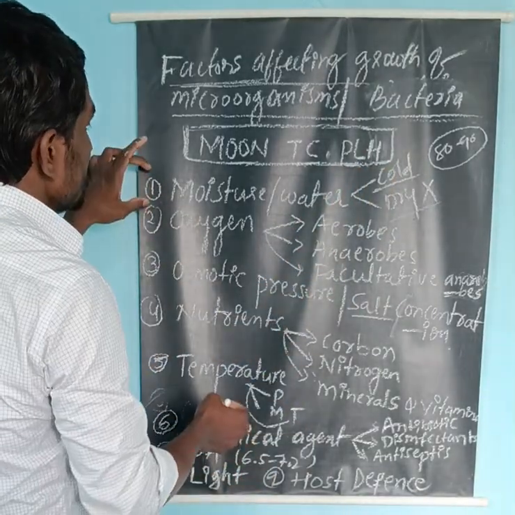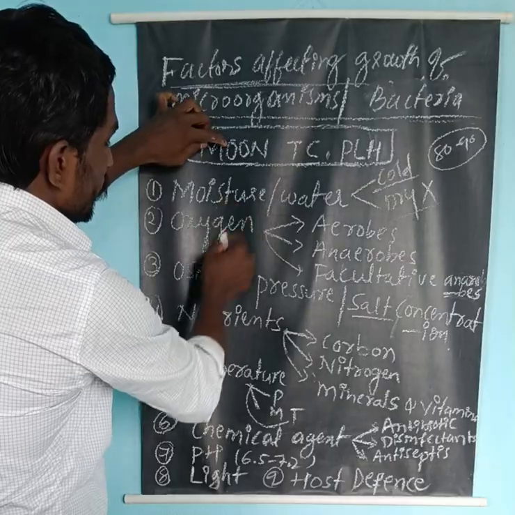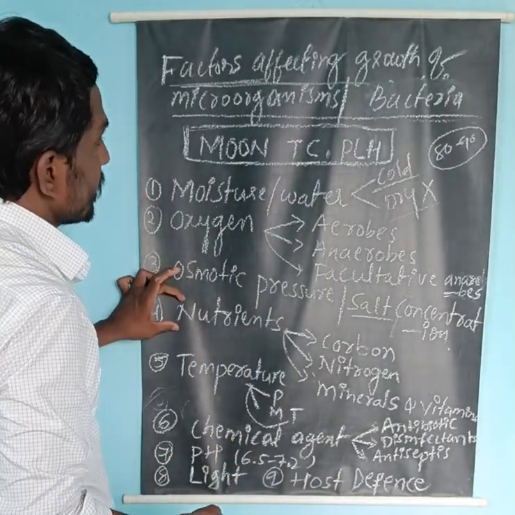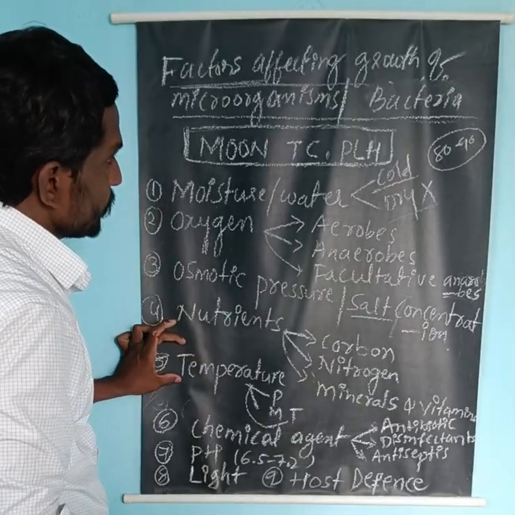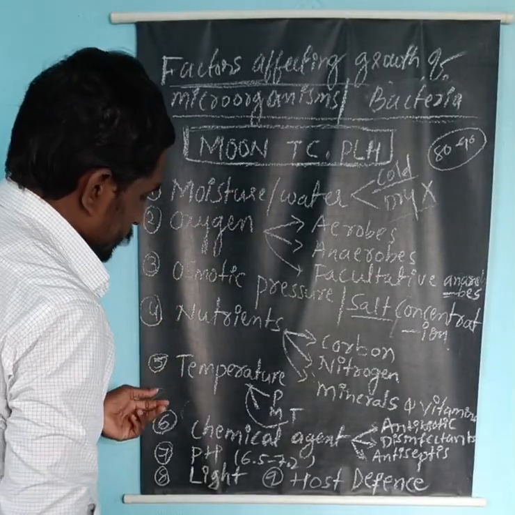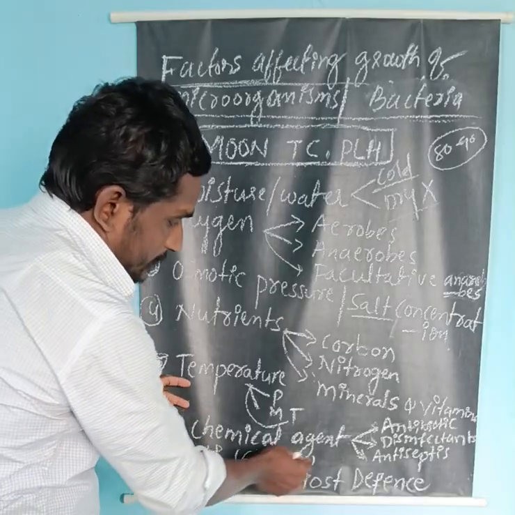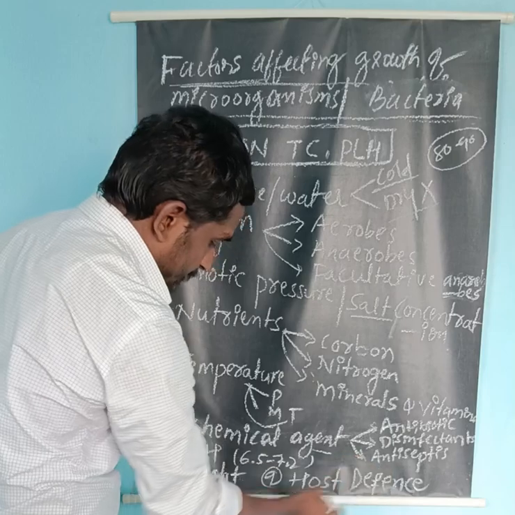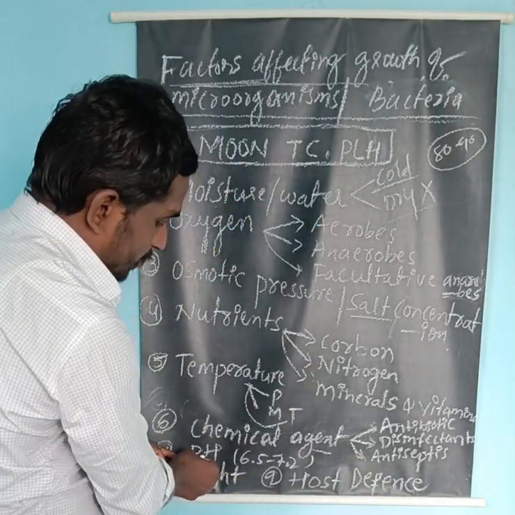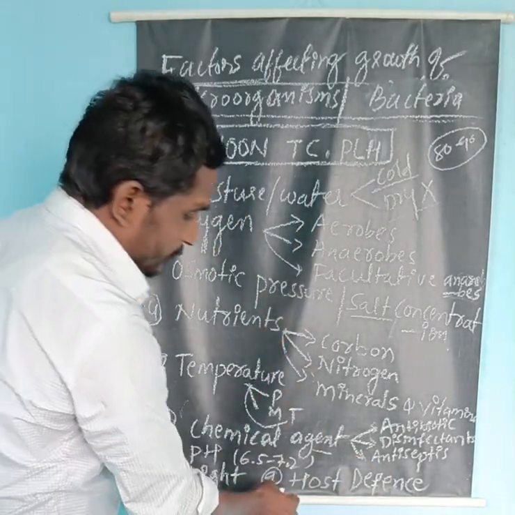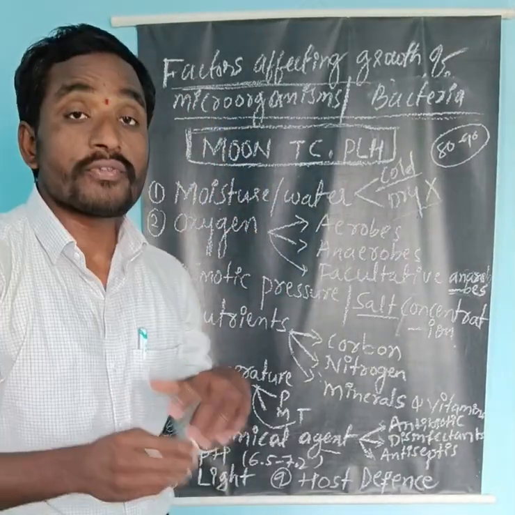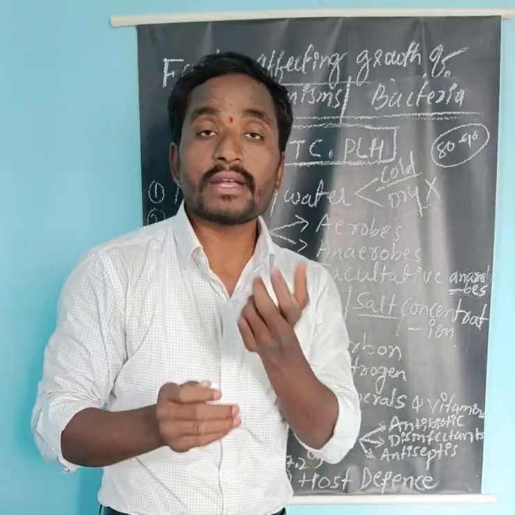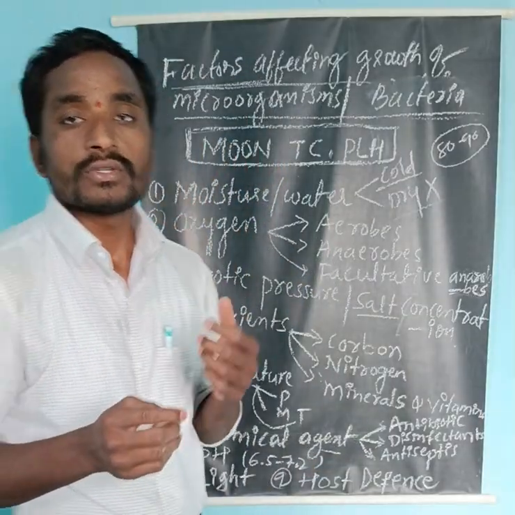Right, here the M is nothing but moisture, the O is nothing but oxygen, O is nothing but osmotic pressure, N is nothing but nutritional, and the temperature. The C is nothing but chemical factors, chemical agents, like antibiotics, disinfectants, and antiseptics. The P is nothing but pH factors. L is nothing but light, and the last one, H, is nothing but host defense mechanism, that is host resistance capacity. Okay, all these factors adversely affect the growth of the bacteria.